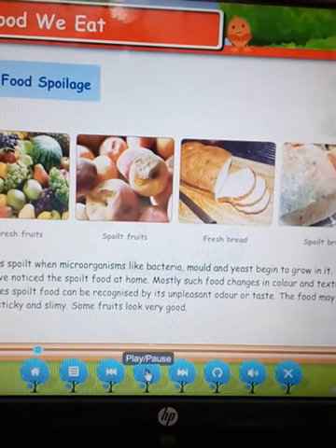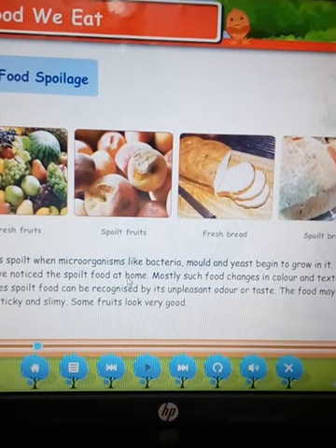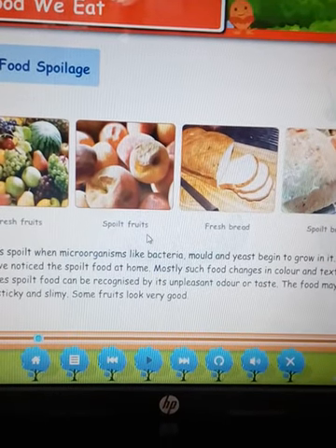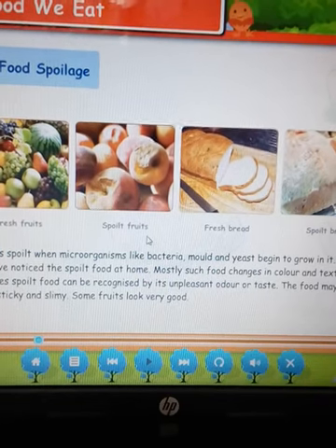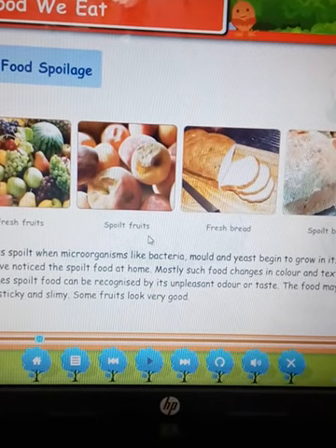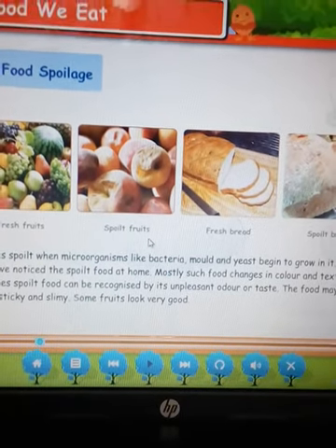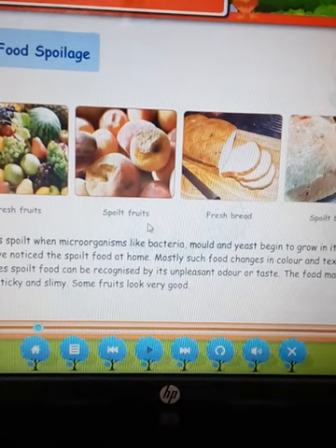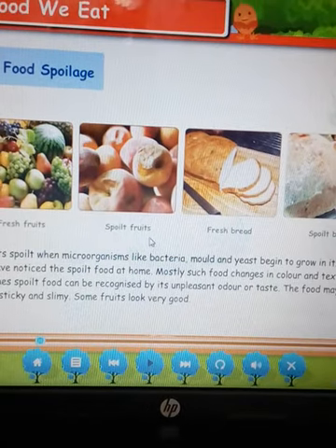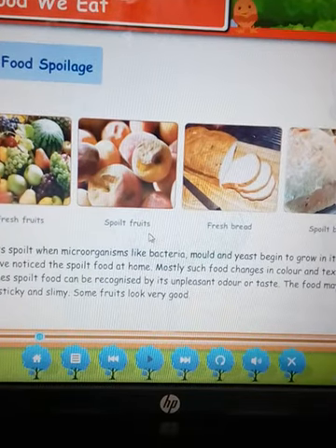Sometimes spoiled food can be recognized by its dirty or unpleasant smell, or the taste also. Sometimes by tasting the food item we can recognize that no, it is not good in taste, it means it is going to spoil. And some food items become very sticky and slimy. Some fruits look very good, but while we are cutting them, from the inside they have already started to decay. So if they look very good from the outside, it doesn't mean that from the inside the food is also good, or it can be spoiled.